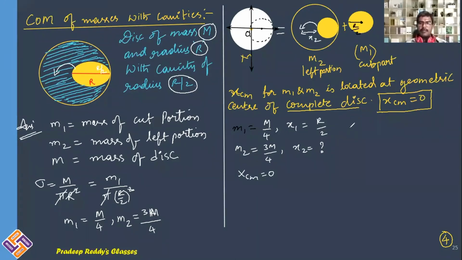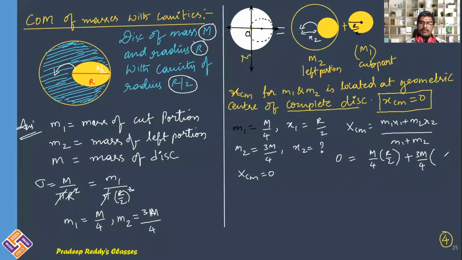Now you can use the formula XCM is equal to M1X1 plus M2X2 divided by M1 plus M2. Therefore, XCM is equal to 0, M1 is M by 4, and X1 can be written as R by 2, plus M2 is 3M by 4, and X2 is the X2 that you want to find out.